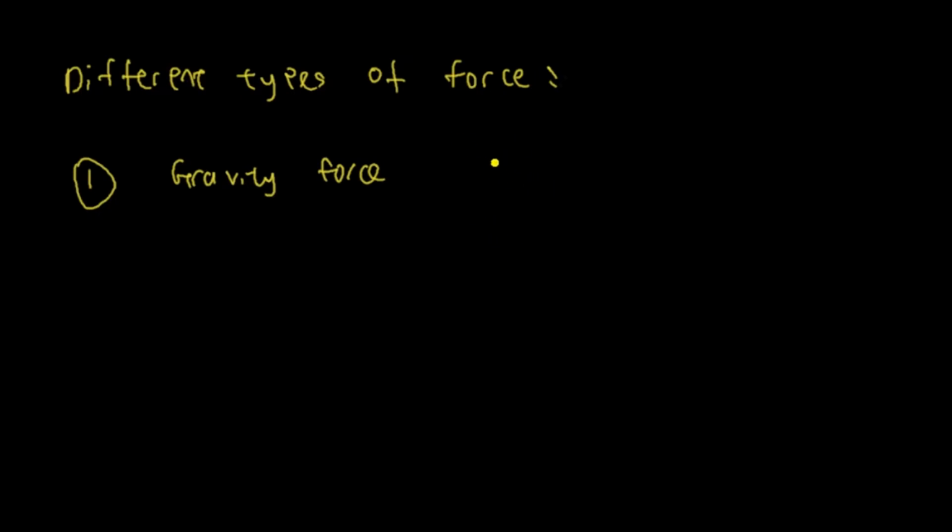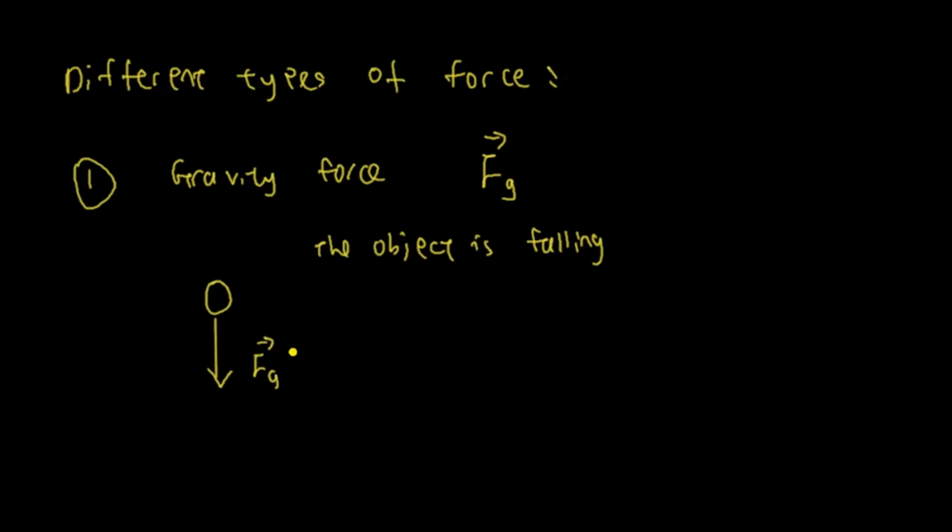Let's denote this as F with a subscript G. G stands for gravity. But what is gravity force? Let's say there's an object here. It's dropping, it's falling. Of course, when it's falling, why is the object falling? Because the object is being pulled by gravity. Let me draw a straight arrow. So it's being pulled by the gravity force.